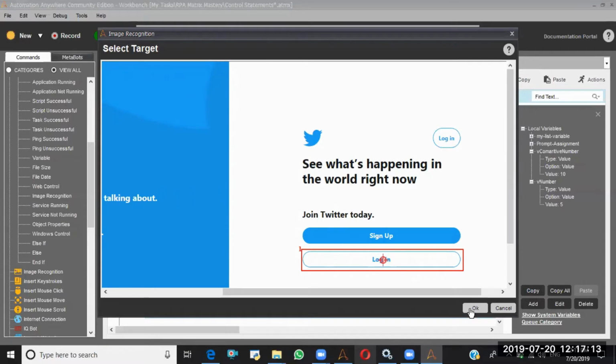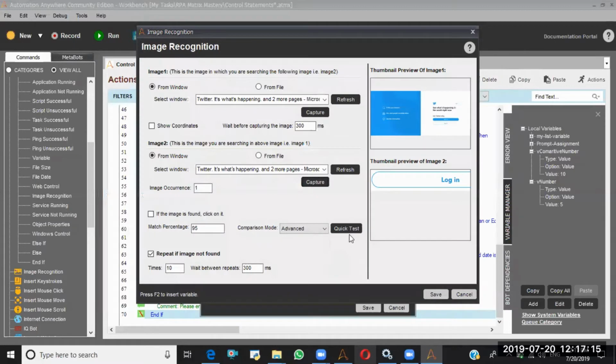Then I'm saying okay. Then see, these are the different comparison modes. Normal is nothing but the RGB. Next, grayscale and monochrome. Advanced is having some intelligence, so the bot will take the decision on its own, depending on the image. So I'm going with the advanced. I'm doing the quick test.